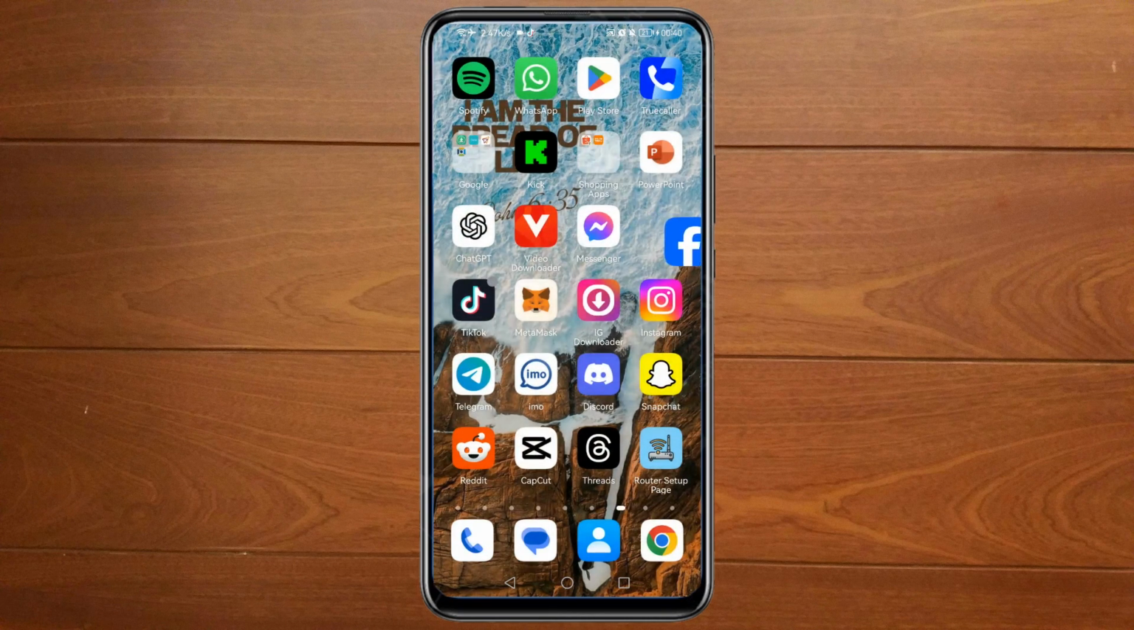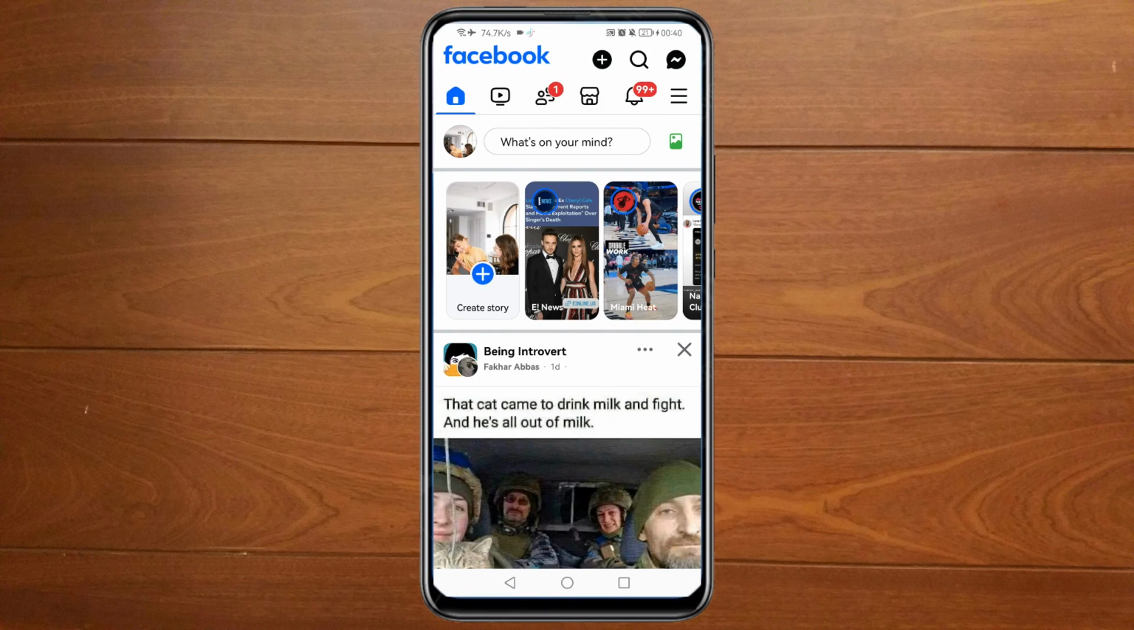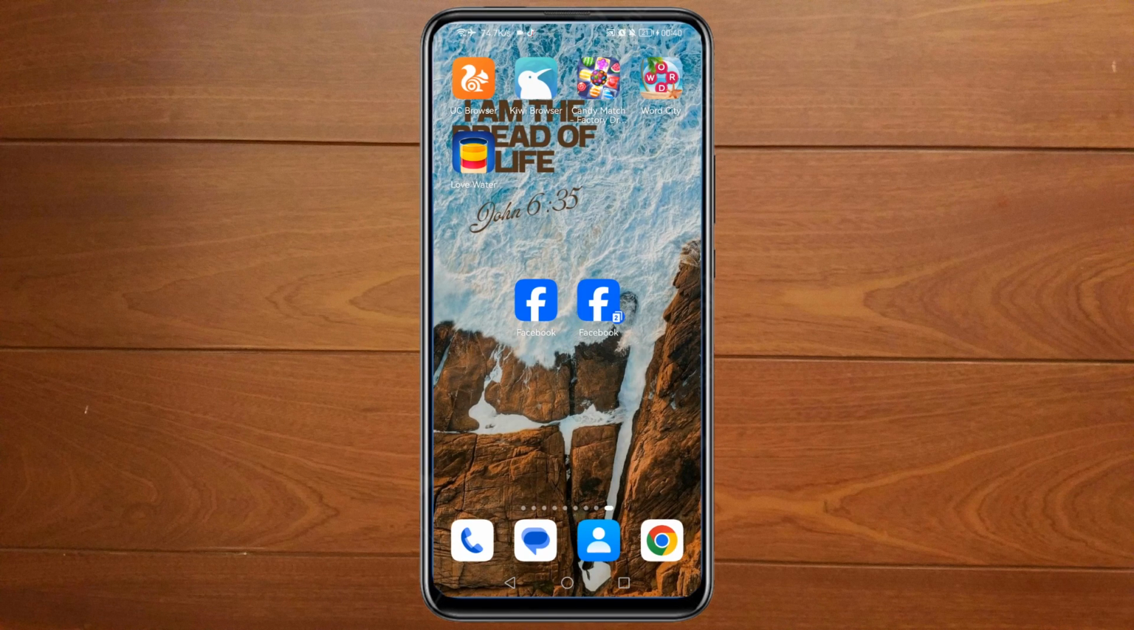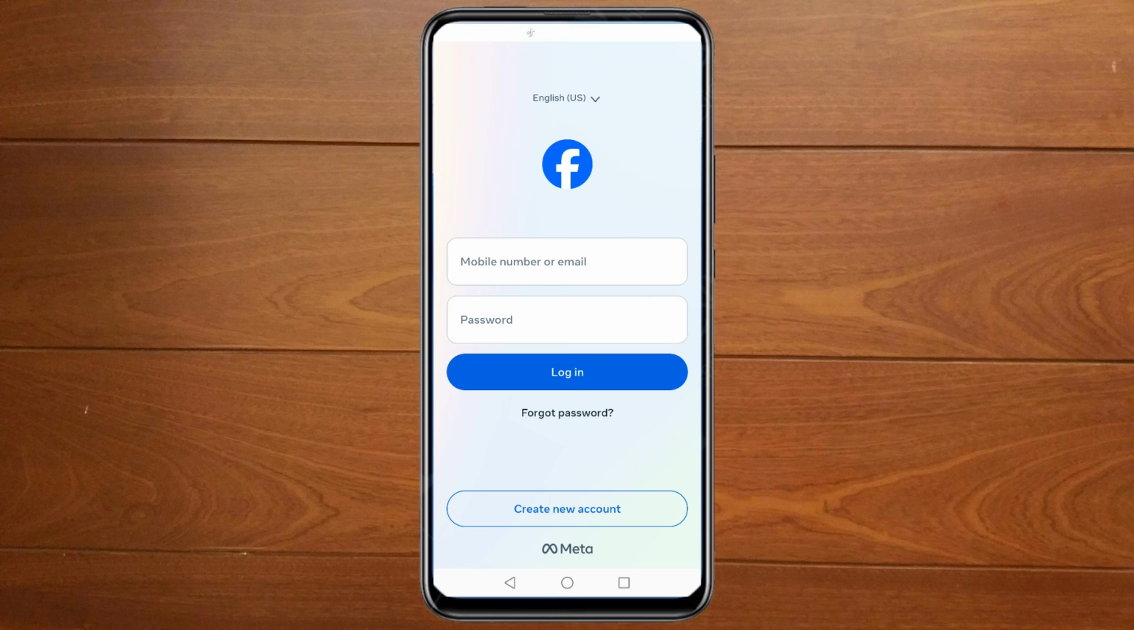So I will just take it to the other side so that we may have 2 Facebook apps there. So this one is my one account. And if I want to create another account of Facebook, I'll just use the other app. As you can see guys, you can create another Facebook account or you can log into another Facebook account. So you can use 2 apps. You can use 2 Facebook accounts in one phone.